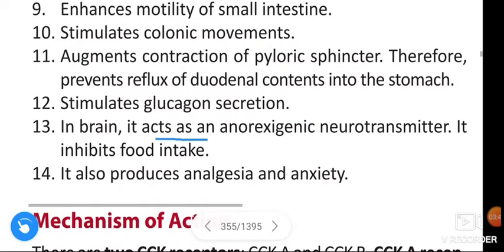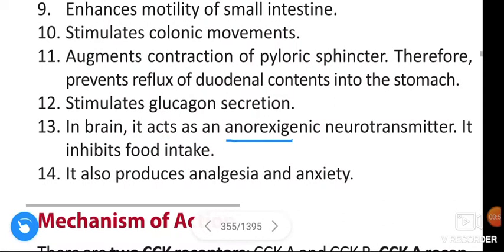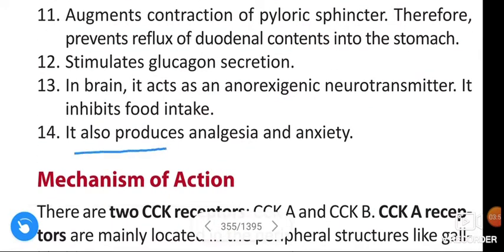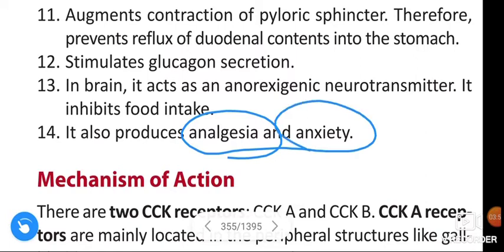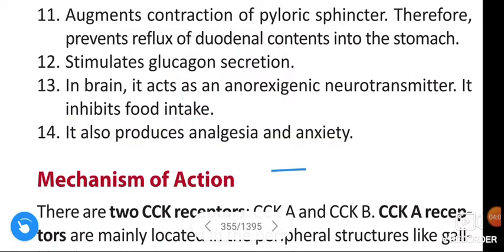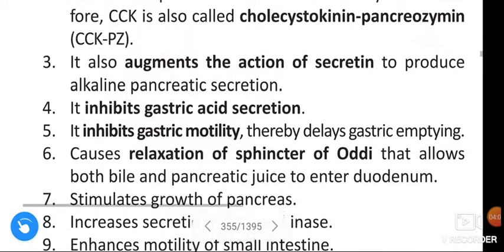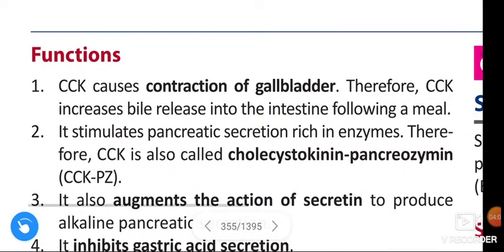In the brain, it acts as an anorexigenic neurotransmitter. It inhibits food intake. It also produces analgesia and anxiety. See once again the functions of cholecystokinin.